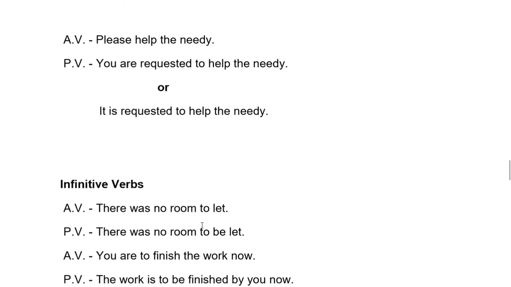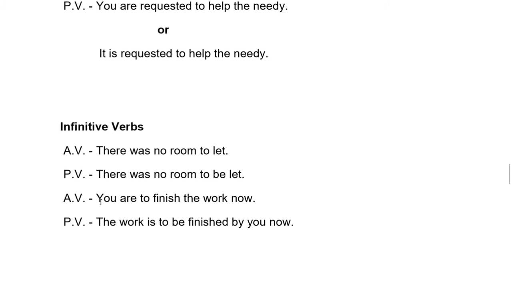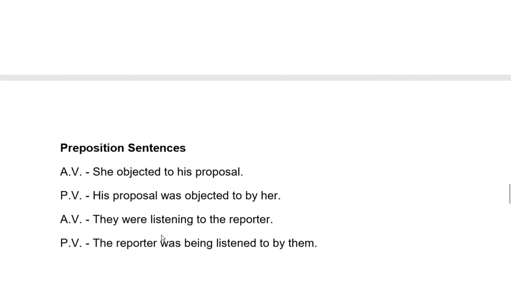Infinitive. To, after to, be, and then third form of the verb. Let us see this sentence. You are to finish the work now. The work is to be, then third form. The work is to be finished by you now.